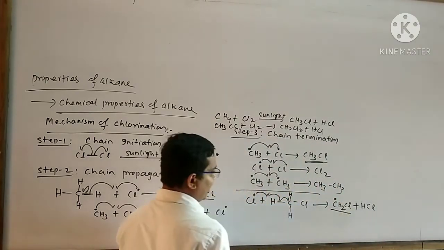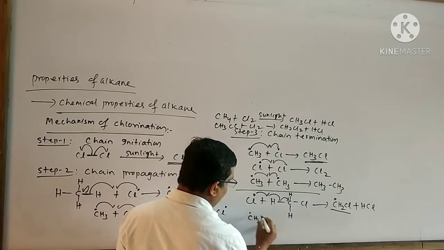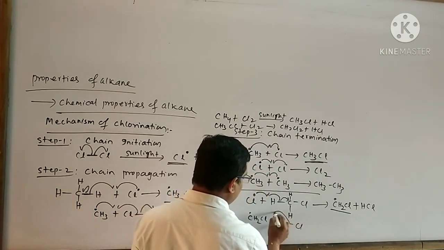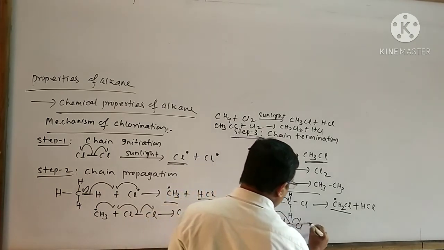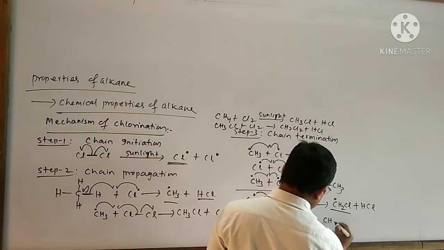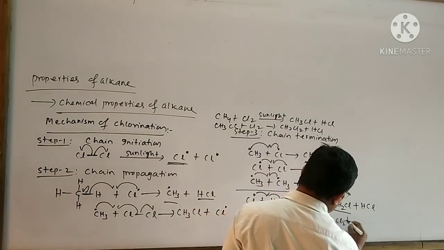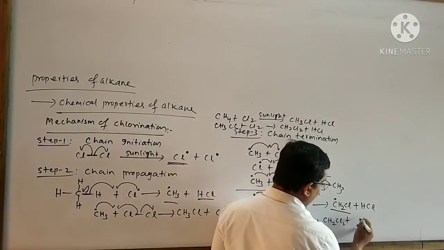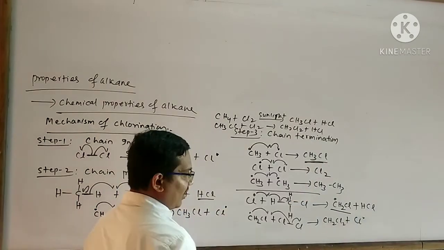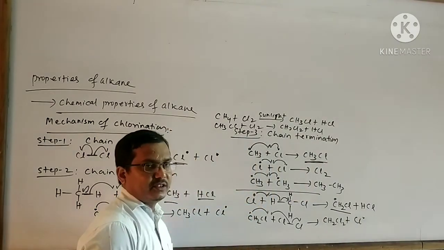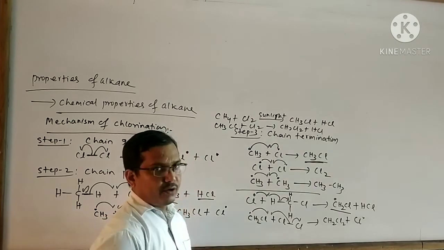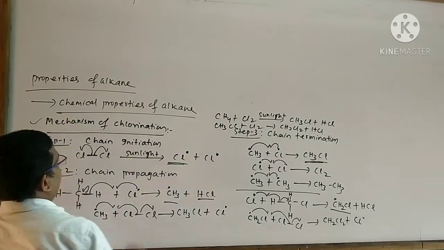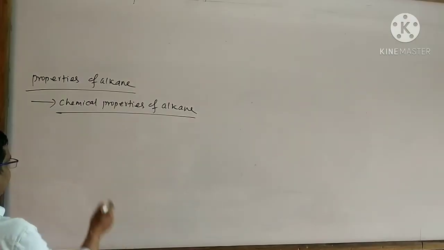Again this free radical reacts with another chlorine molecule like this to form the dichloroethane molecule and the byproduct Cl dot. Similarly, we can think about the mechanism of formation of trichloromethane and tetrachloromethane. This is all about the mechanism of chlorination.